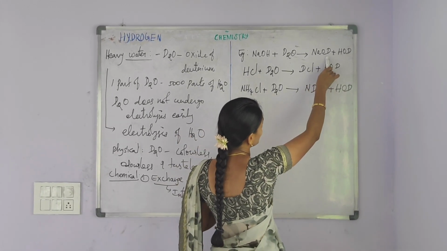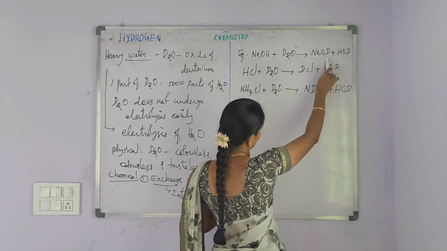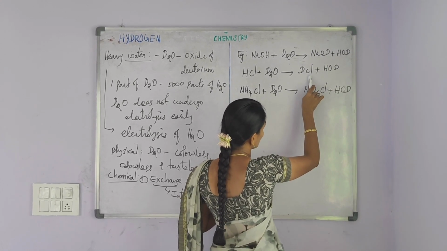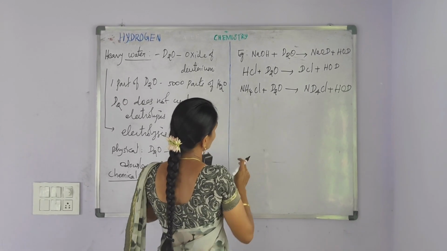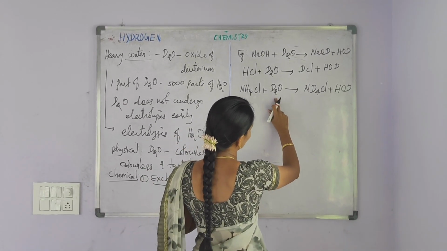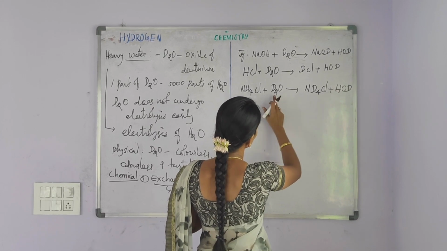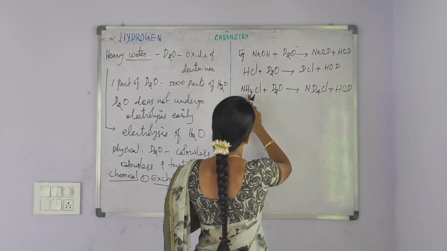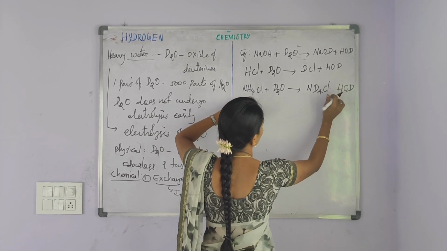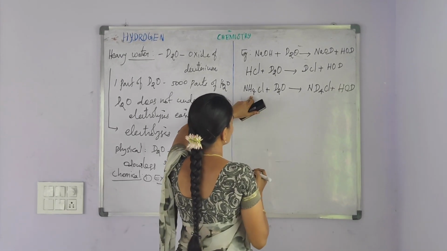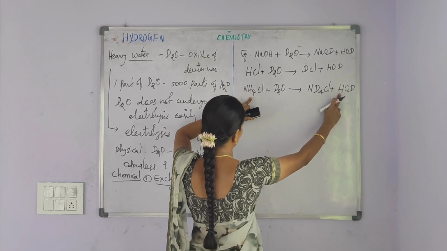This compound is sodium deuteroxide, deuterium chloride, deuteroammonium chloride. Balancing the equation here, the product side contains 1 hydrogen atom.